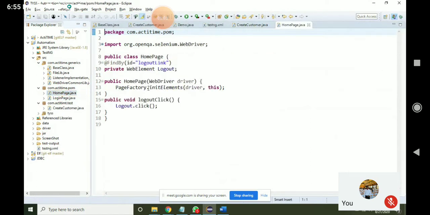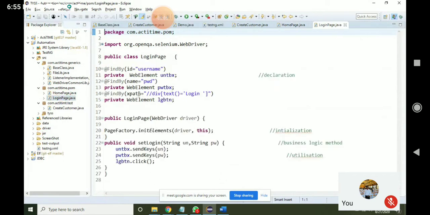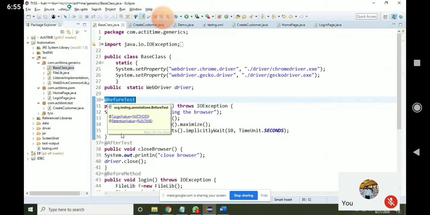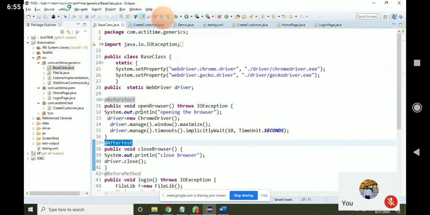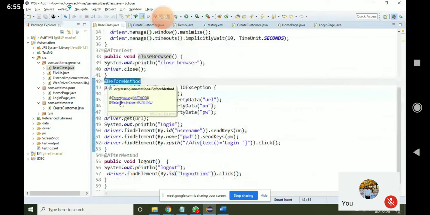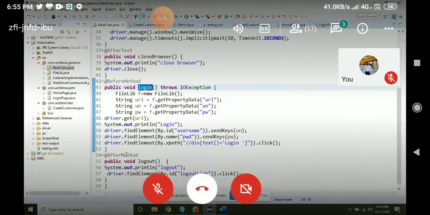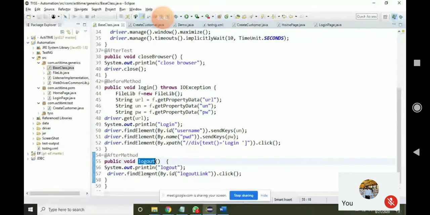In the login page we have login page elements, meaning username, password and login button elements. In the base class we have before test and after test. Before test is used for opening the browser, after test is used for closing the browser. In the before method we have a login program: enter the username, enter the password, click on login. In the after method, I have written a program to logout.